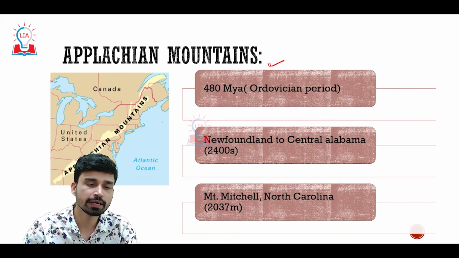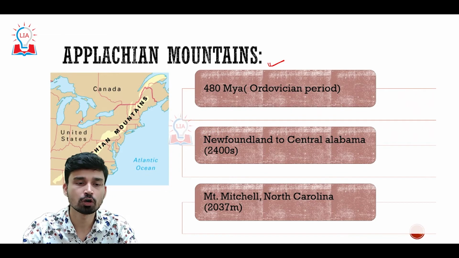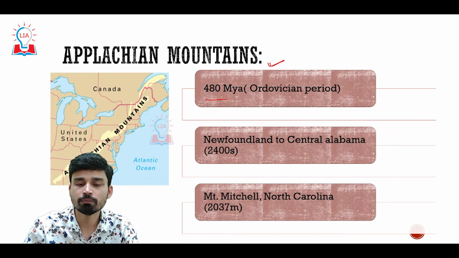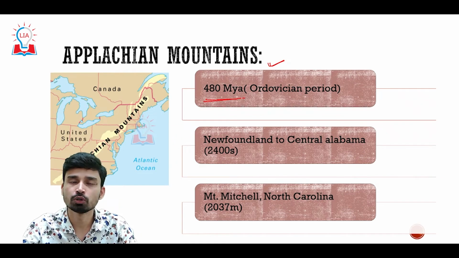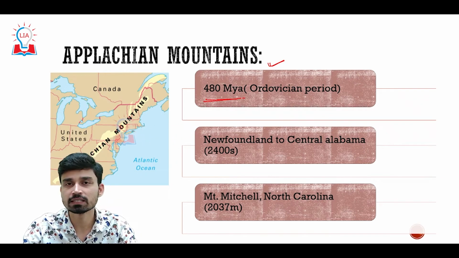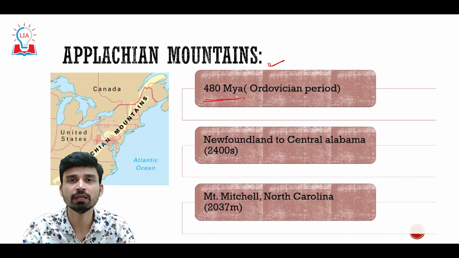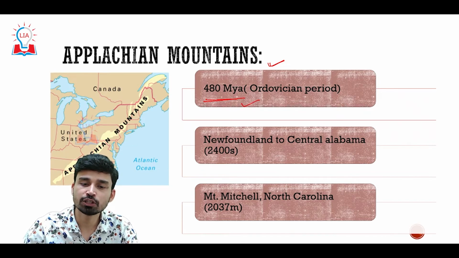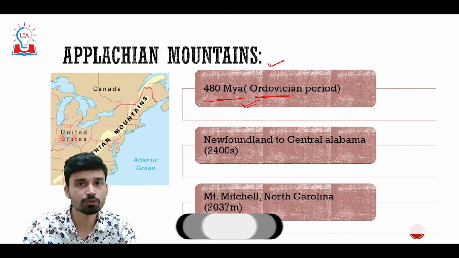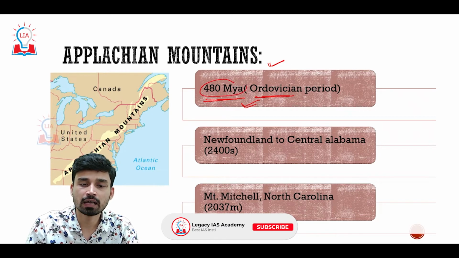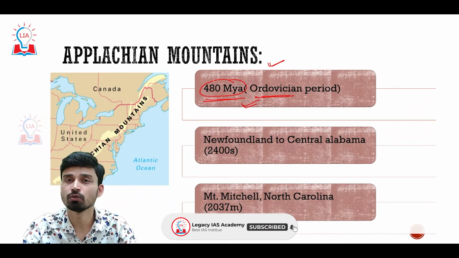The Appalachian Mountains extend along the eastern coast of North America. It is believed to be much older as compared to the Rocky Mountains. The Rockies, as we discussed, originated about 50 to 80 million years ago, while the Appalachians originated in the Ordovician period, which lasted around 480 million years ago from now.